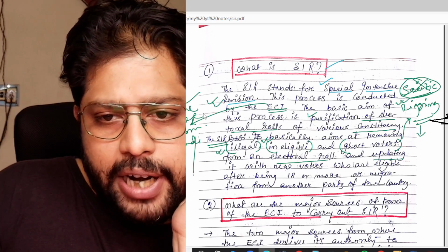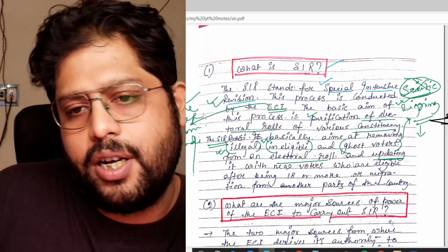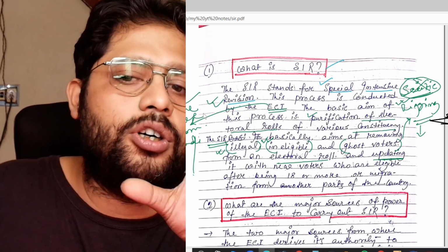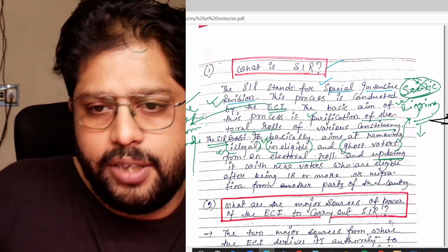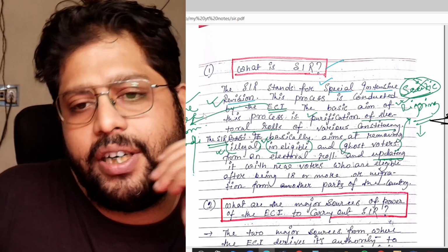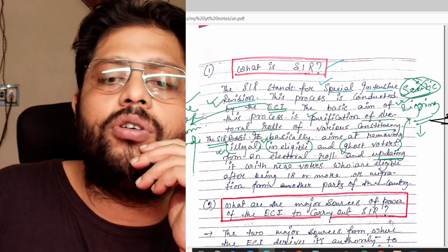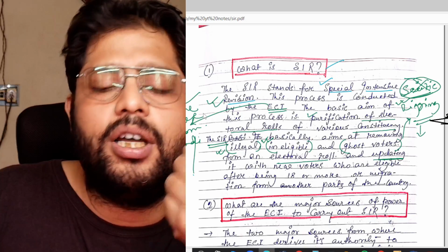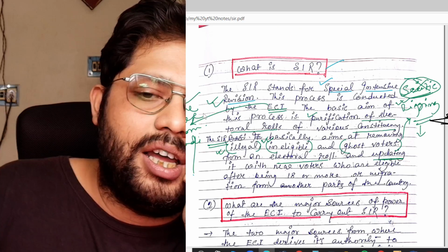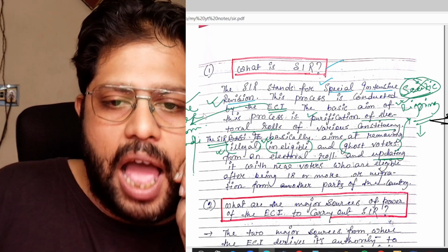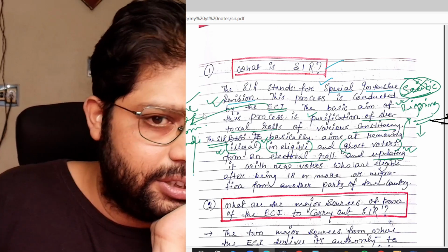And it also wants to update. Suppose there is a person whose name is not registered in his electoral roll, but he is eligible because he has already crossed 18. He is either 18 or above, so he is now entitled to be registered in a particular electoral roll, but due to some reason, I don't know, his name is missing. If his name is missing, then the ECI has to update his name too. So this is also a process, this is also an aim of this SIR.